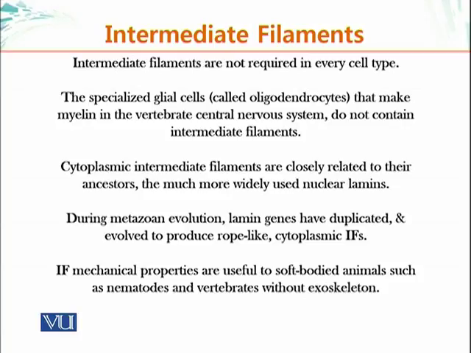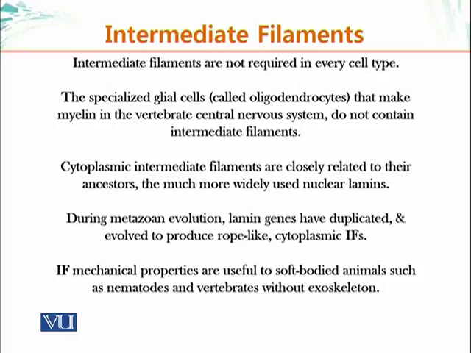During metazoan evolution, lamin genes have duplicated and evolved to produce rope-like cytoplasmic intermediate filaments. The nuclear lamins, as you may remember, are proteins that form the meshwork lining the inner membrane of the nuclear envelope, where they provide anchorage sites for chromosomes and nuclear pores.